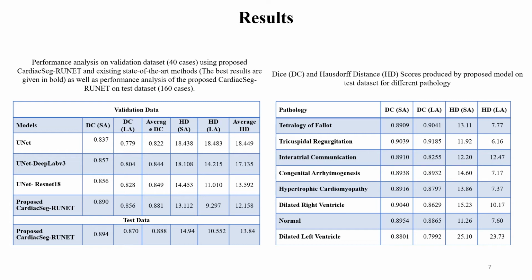Similarly, we submitted our proposed model to the challenge organizers, and they provided some results on the test dataset. On the test dataset, our proposed model had the overall better performance and produced an 88% Dice coefficient and an average 13% Hausdorff distance in the short axis.